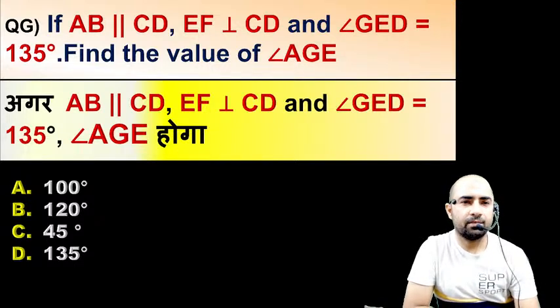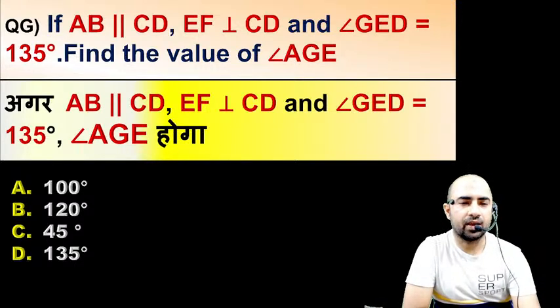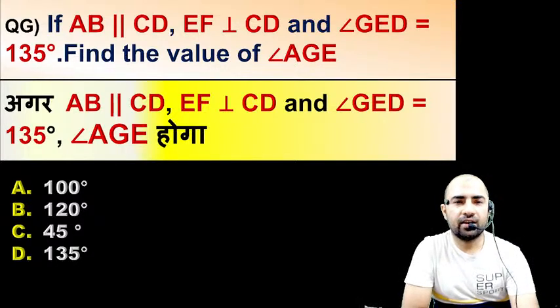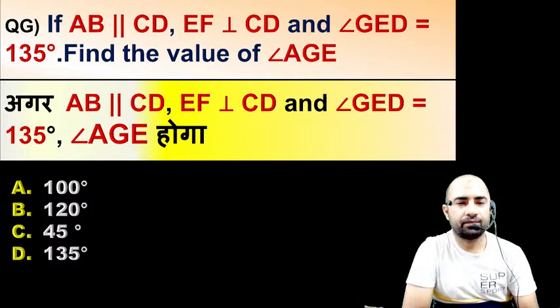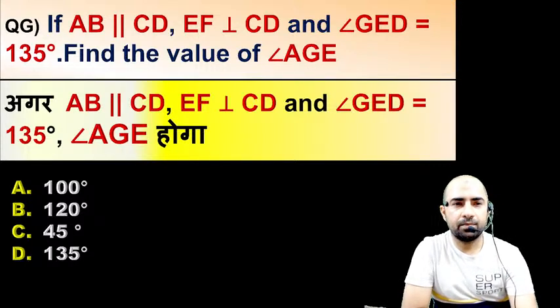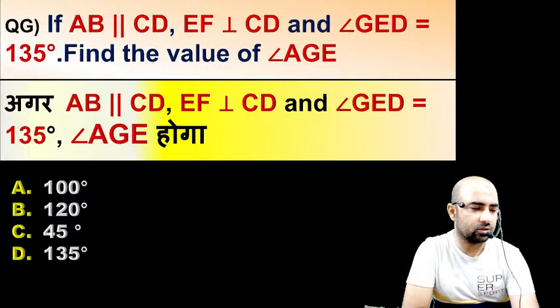AB is parallel to CD and EF is perpendicular to CD. If angle GED is equal to 135 degree, then find the value of angle AGE.